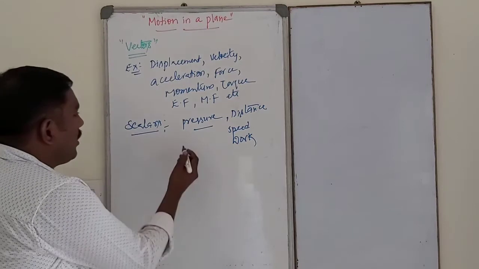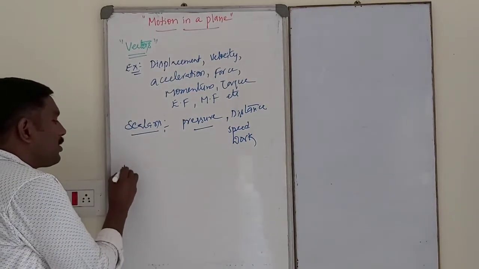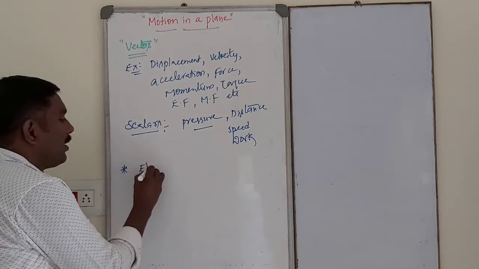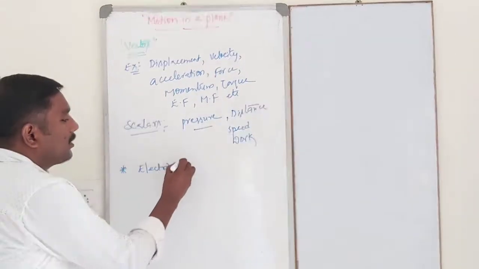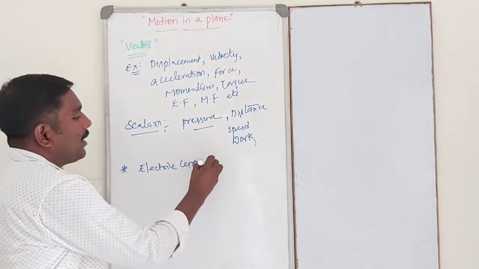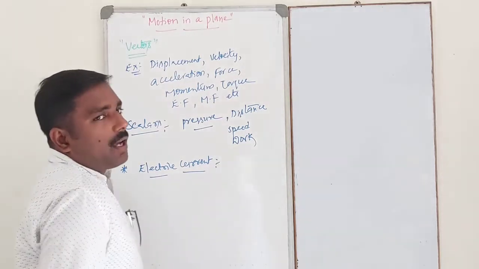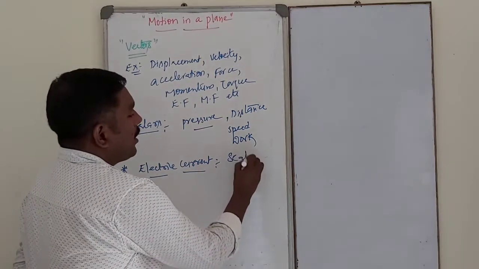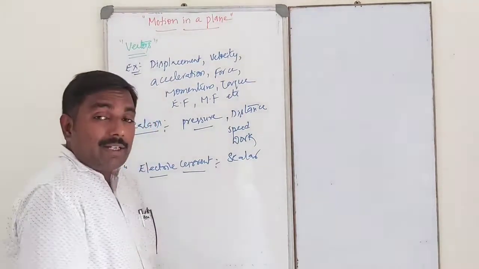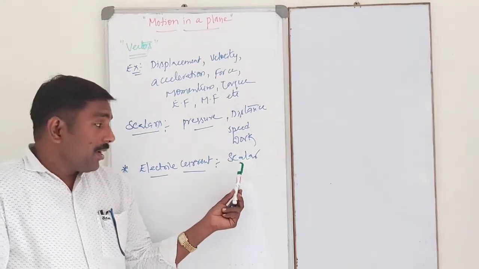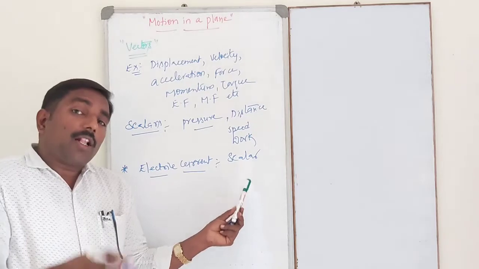quantities. Now another example is electric current. Electric current is also a scalar quantity. Electric current is a scalar quantity, but it has magnitude and also direction.